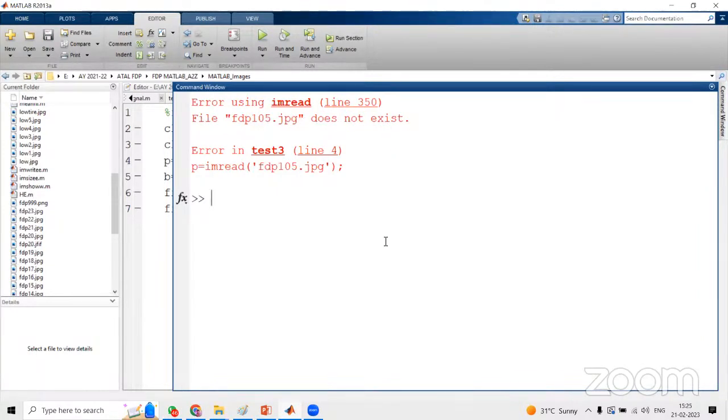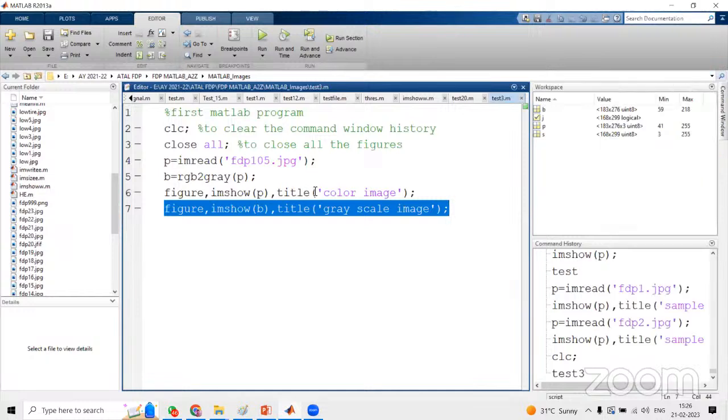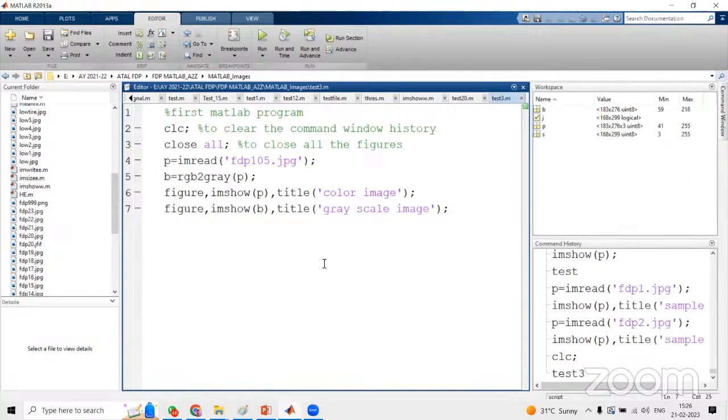That's why always make use of CLC, so that we won't get any ambiguity. Otherwise, if all the previous program errors and the current program error are available, you will get confused about which is the actual current program error. Sometimes you will get ambiguity. So always try to use CLC as well as close all, so that we can close all the previous program figures, as well as clear the command window history, so that we can find exactly the current program execution.